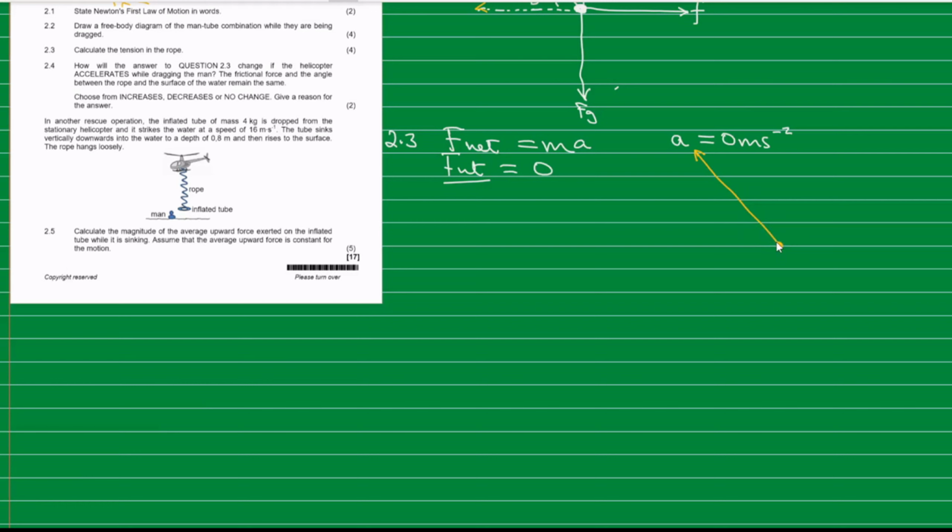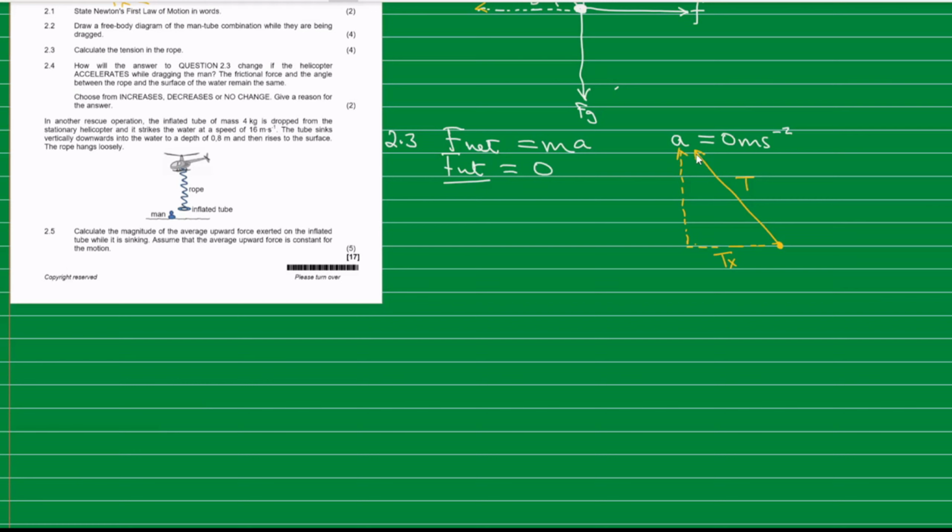When a force is acting at an incline, at an angle like that, that force can be expressed into two components. We can resolve it into two components. There is the horizontal component of the force, which we will call the Tx or the Fx. And then there's also a vertical component.